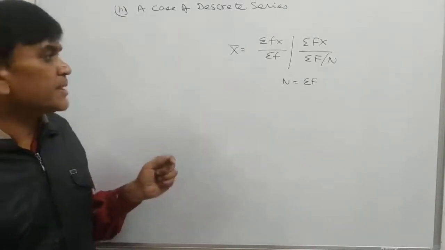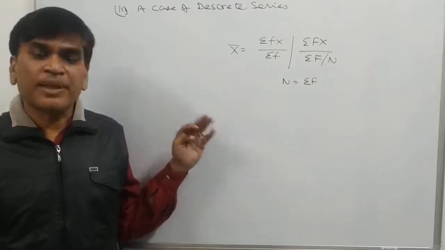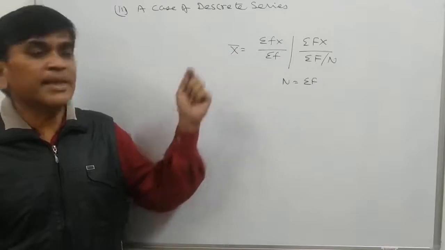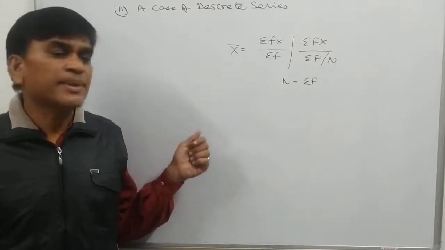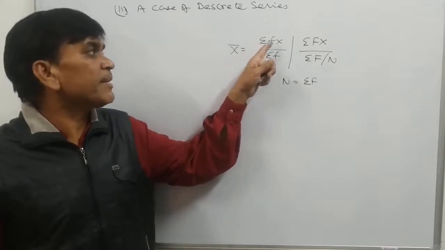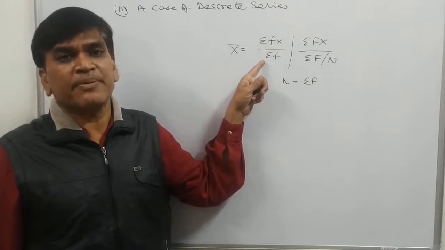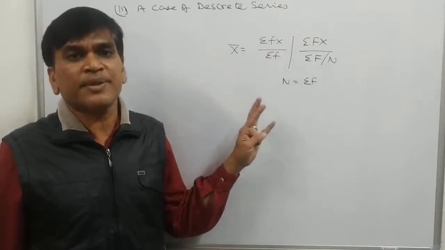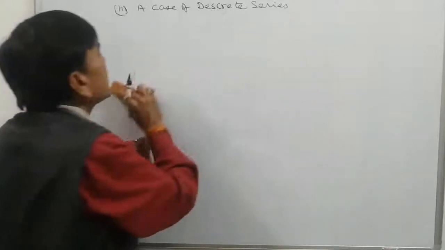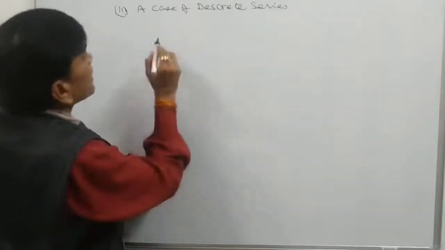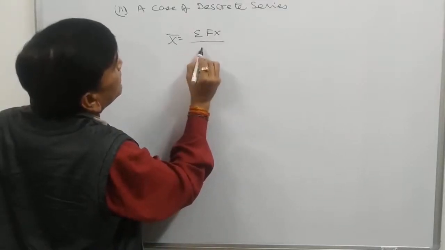For this calculation, the very first we have to multiply the value of x into f, and then we will get the value of sigma fx. Then for getting the arithmetic mean, we will divide sigma fx with sigma f. It means we will divide sigma fx with the number of items and we will get the arithmetic mean. If you are feeling the arithmetic is very difficult, here x bar is equal to sigma fx divided by sigma f.